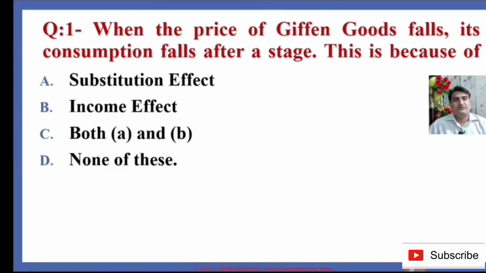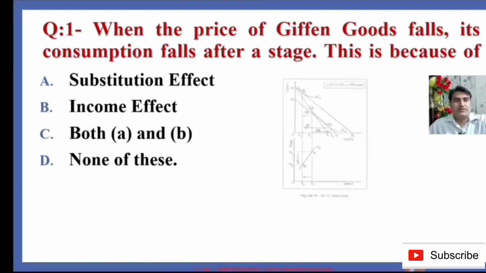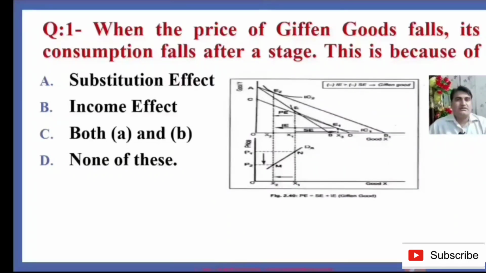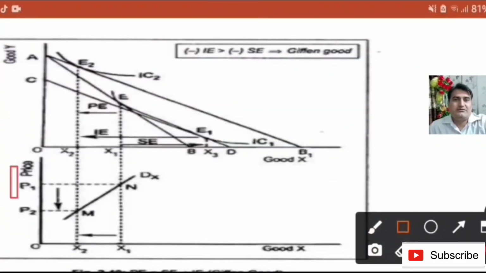What is a Giffen good? Giffen goods are those goods which violate the law of demand: an increase in price decreases the demand, and a fall in price also causes demand to fall. I have illustrated one diagram that will help clear your concept of whether option A, B, C or D is right. When the price is P1, the quantity demanded is OX3. When the price decreases from OP1 to OP2, the purchasing power of the consumer increases. However, the income remains the same.